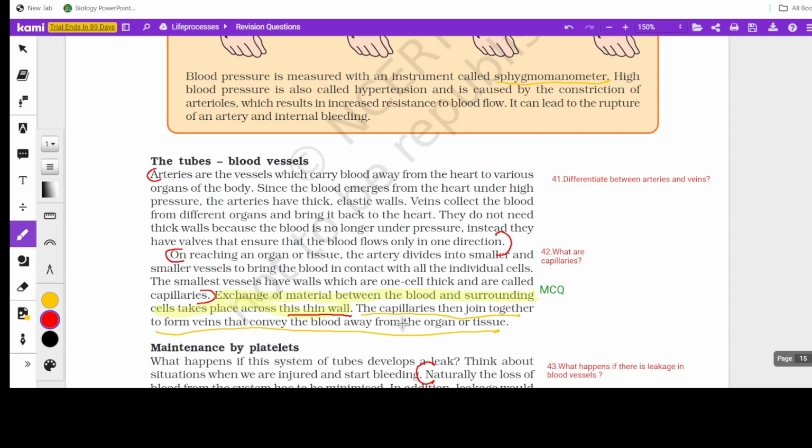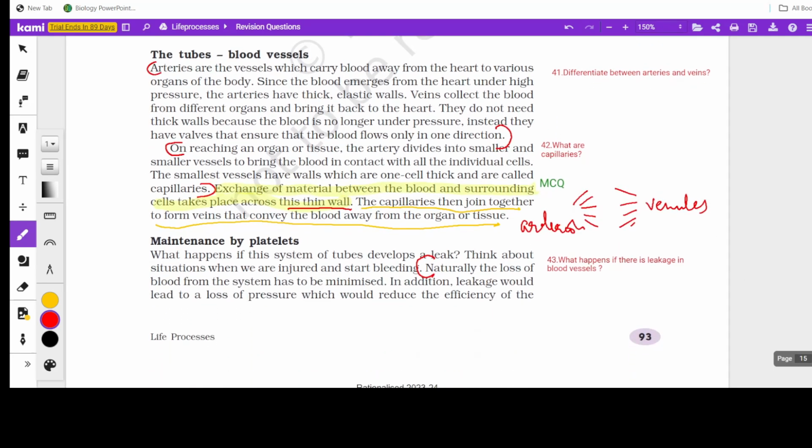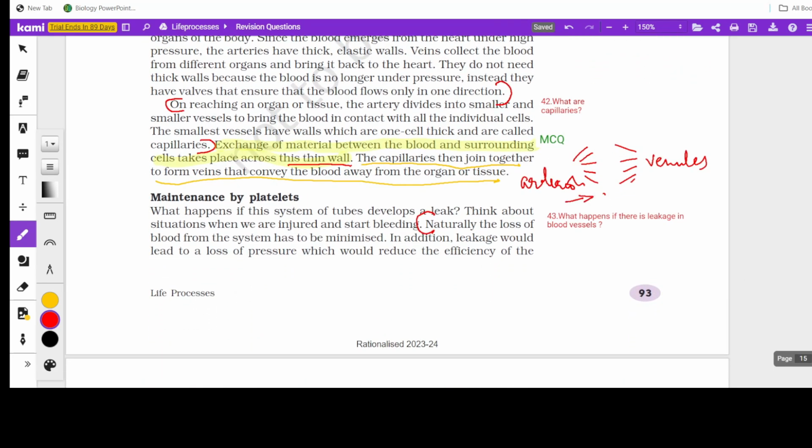And this is another important MCQ: capillaries join together to form veins that convey the blood away from the organ or tissue. Arteries divide into arterioles and capillaries, and these capillaries unite to form veins. Arterioles and venules is the right term, but we can write arteries and veins here. Arteries split into capillaries, and they rejoin to form veins.